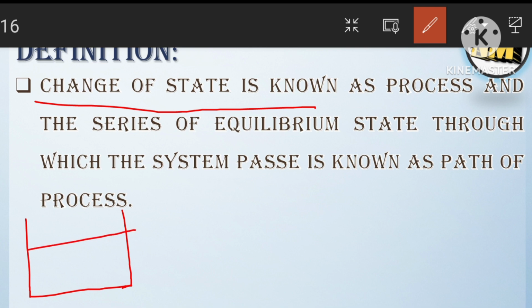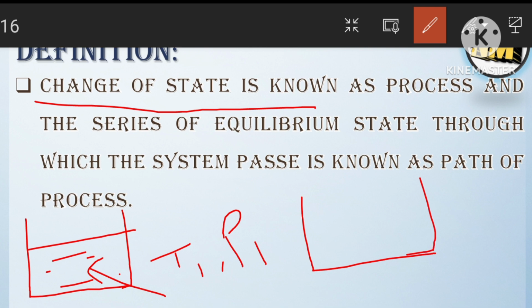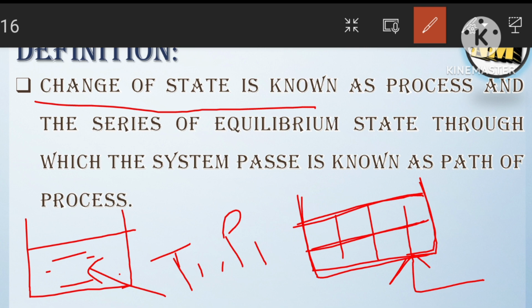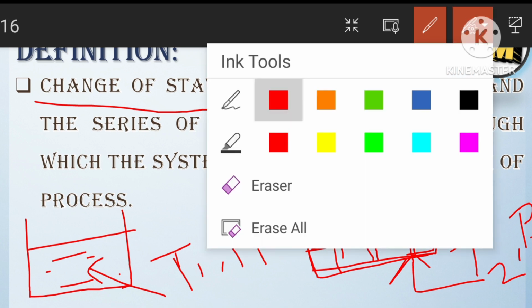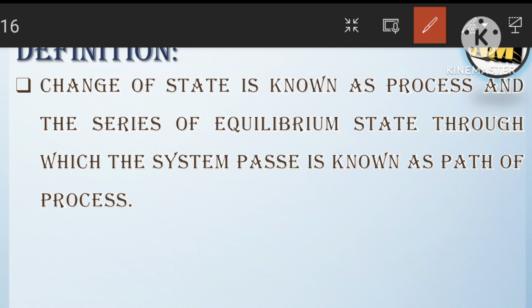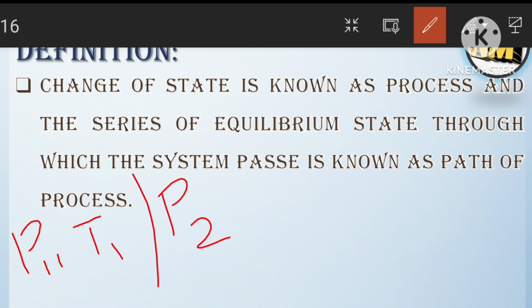So we took the water at a state with temperature T1 and pressure P1, and when we put this water vessel in the fridge, we get ice cubes, which have temperature T2 and pressure P2. That means at one state we have P1 and T1, and in another state we got P2 and T2.